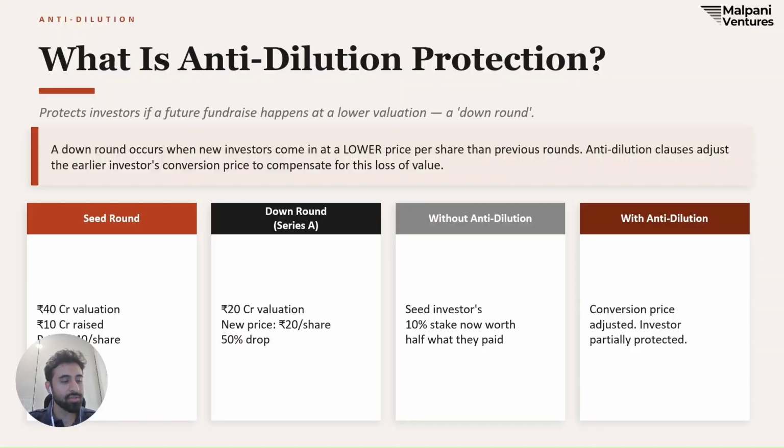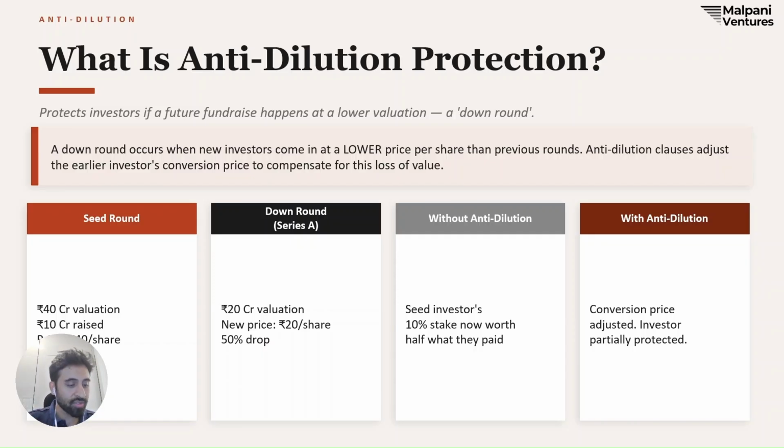Another important clause in a term sheet is anti-dilution. Anti-dilution kicks in when a future fundraising round happens at a lower valuation than the previous one. Now this is called a down round. Let's take the scenario where Zeno AI raised at a 40 crore valuation. Now 18 months later, things become tough, they have not achieved growth or markets are tough, and a new investor wants to come in, but they would come in only at 20 crores.